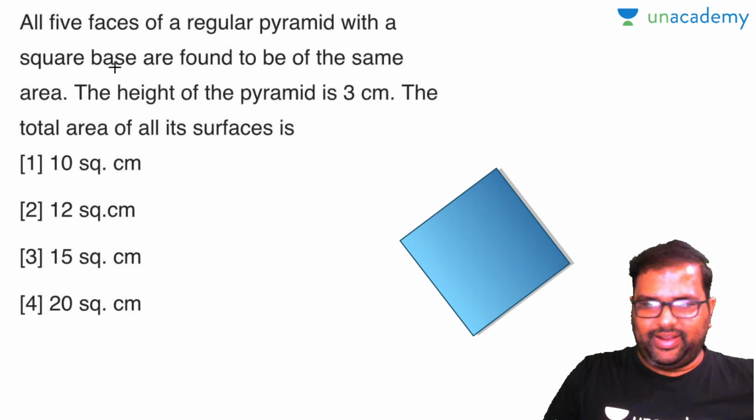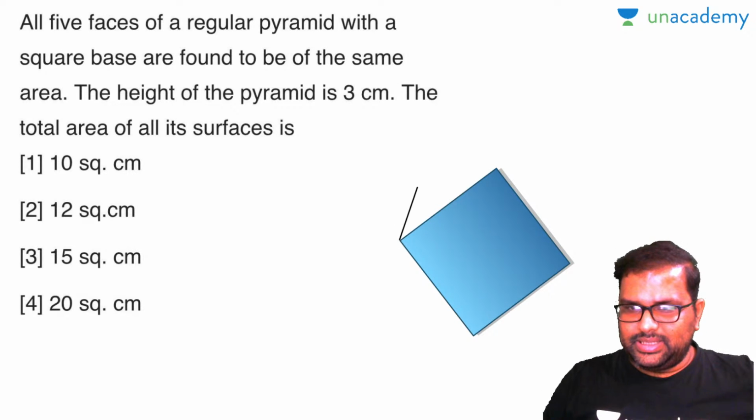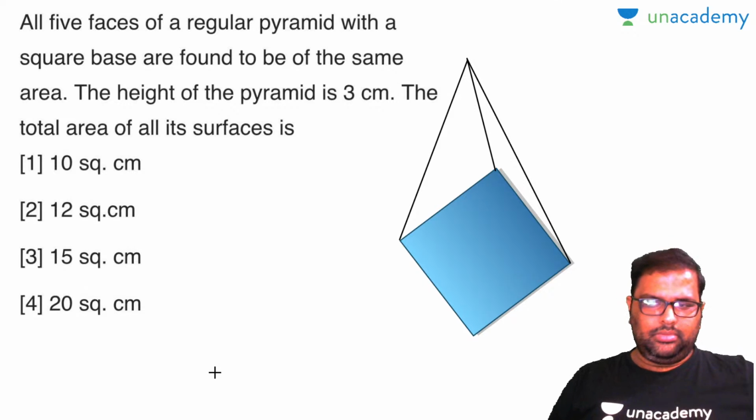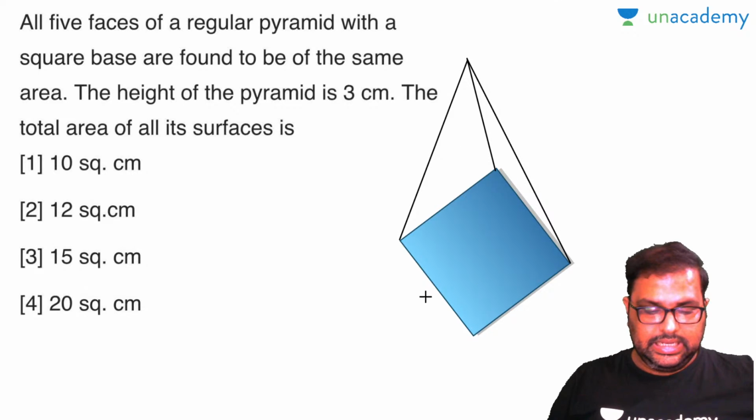So this will be fine, right? So this is the square base. Now look, am I right or wrong? Did you get my point there? Now this is the square pyramid.